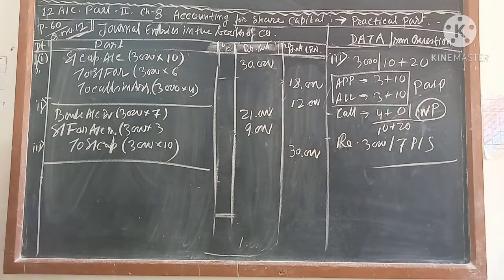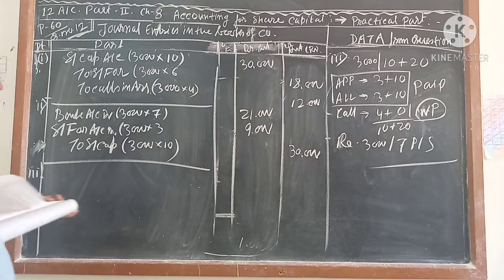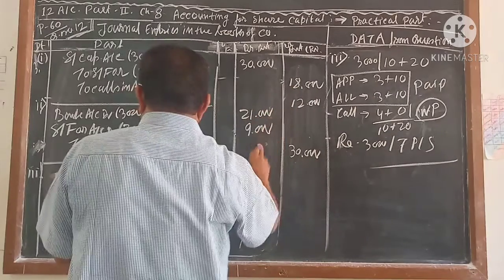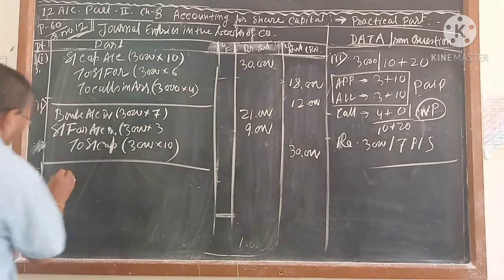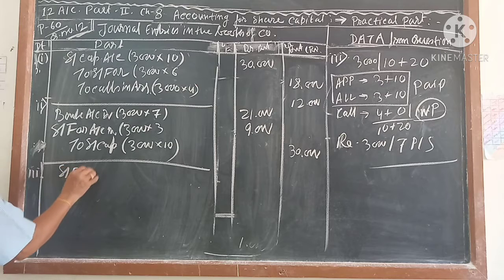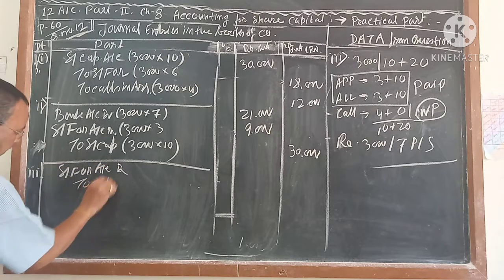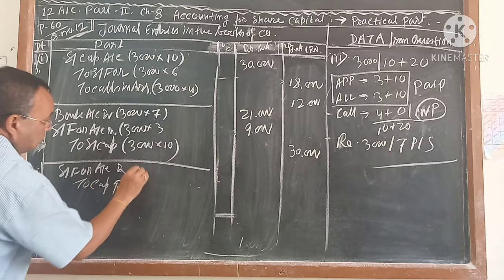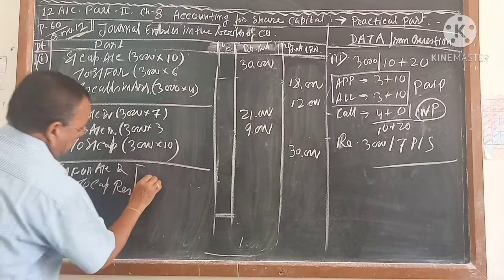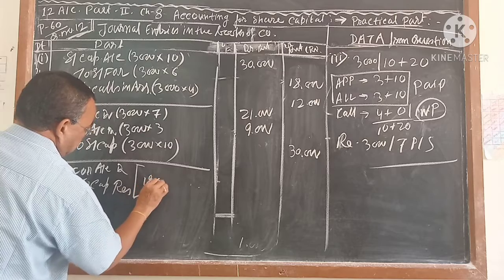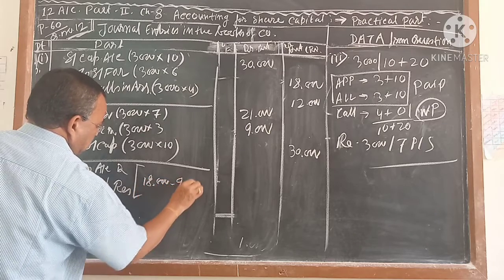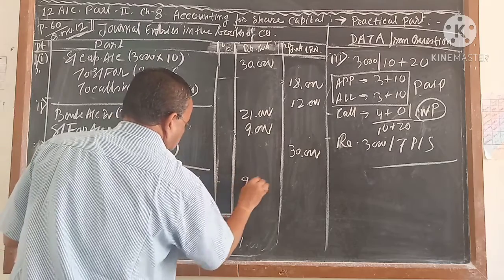And now you understand the third entry. The third entry is very easy. What? The difference between this, 18 minus 9. So, share forfeiture account debit to capital reserve account. How much is coming? 18,000 minus 9,000 is equal to 9,000.